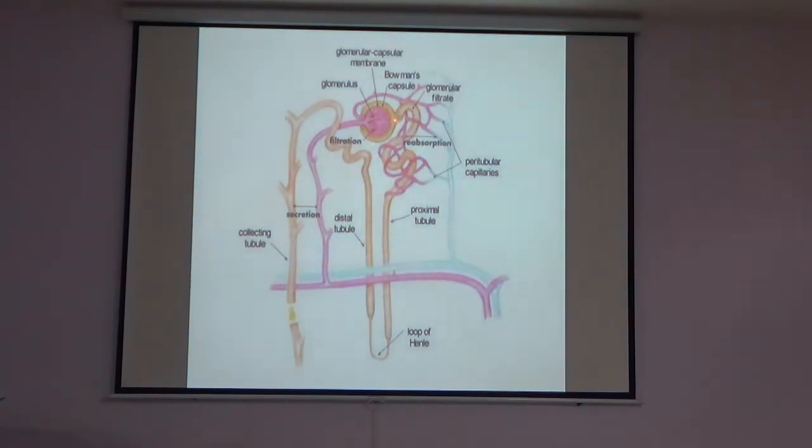Here I am showing the glomerulus, and that is the Bowman's capsule, and that is the proximal convoluted tubule, the longest part of the nephron. And this is the loop of Henle: the thin part of the descending loop of Henle, the thin part of the ascending loop of Henle, and the thick part of the ascending loop of Henle. This is the distal tubule, and this is the collecting tubule and collecting duct.